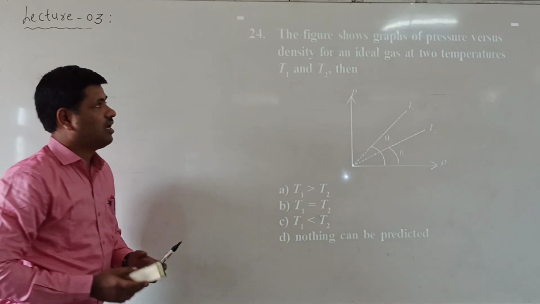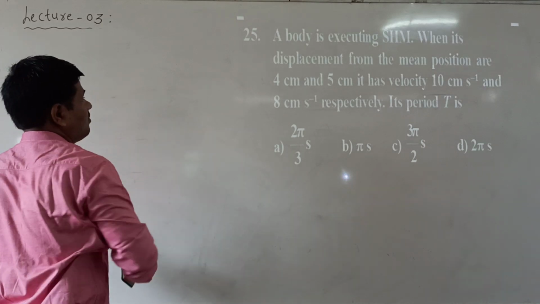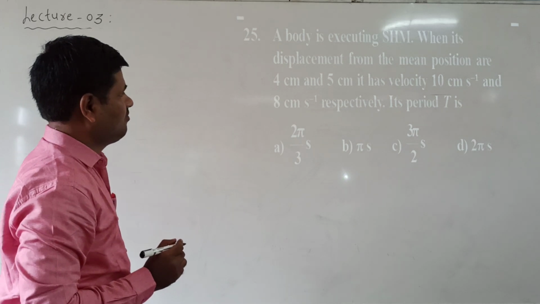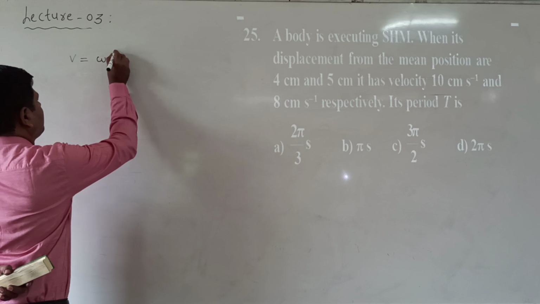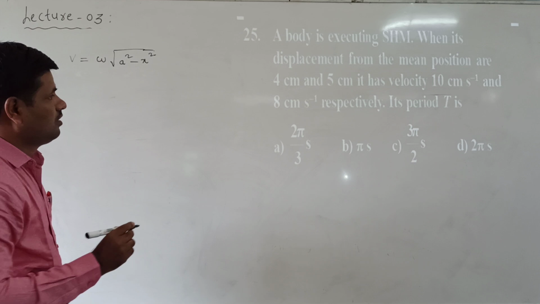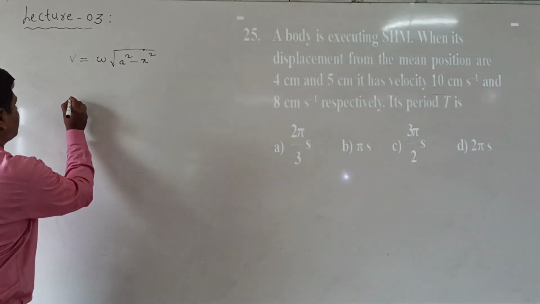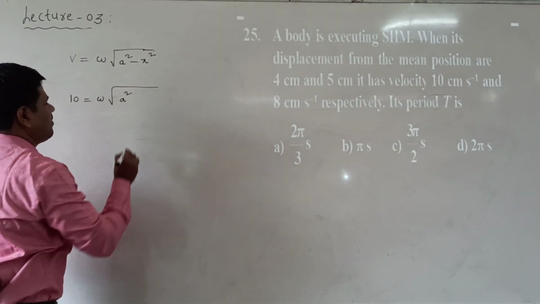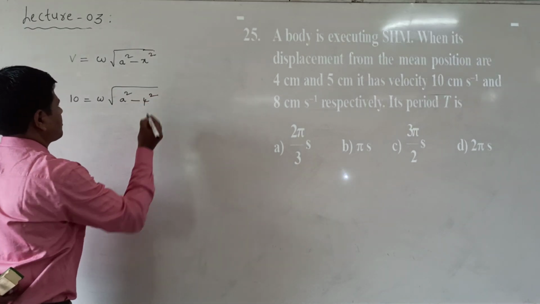Next we move to question number 25. A body is executing simple harmonic motion, and the displacements from the mean position are 4 cm and 5 cm. Now we know the relation V is equal to omega under root of A squared minus x squared, where A is the amplitude. The velocities are given as well. First, V1 is 10, so 10 is equal to omega under root of A squared minus 4 squared, for the first displacement of 4 cm.